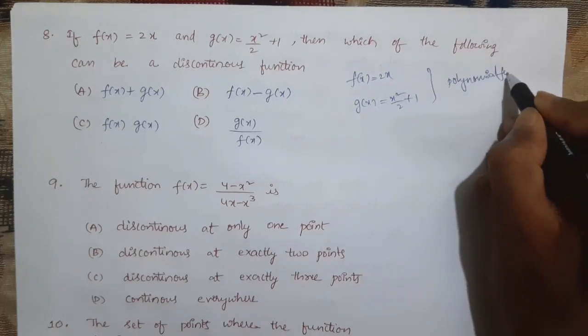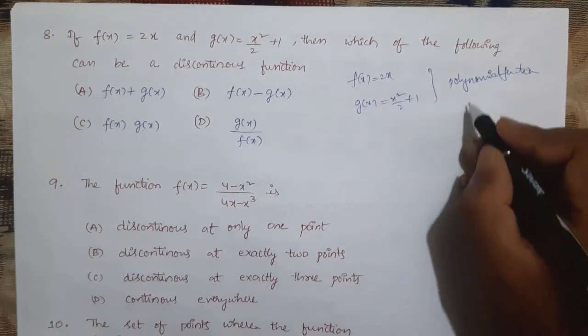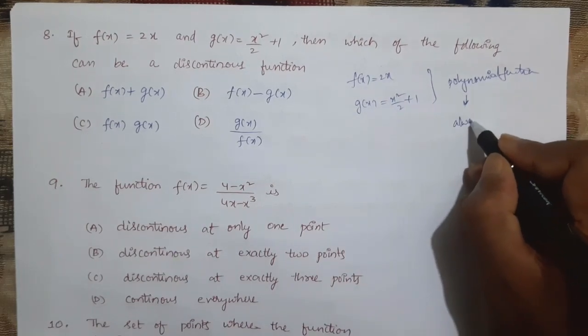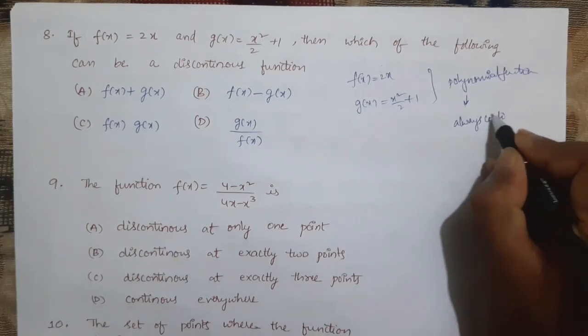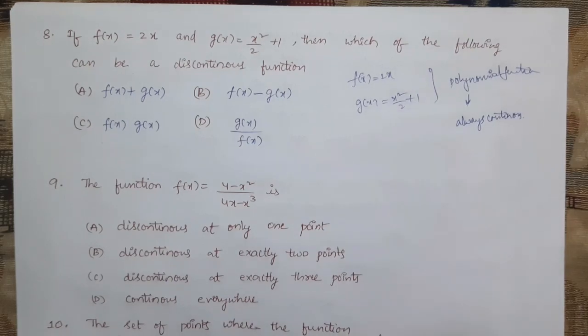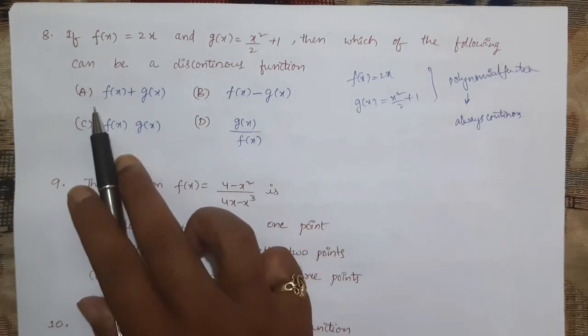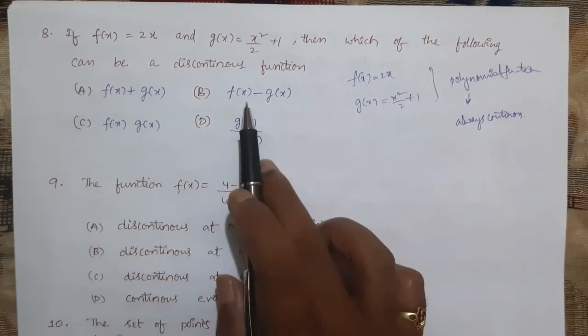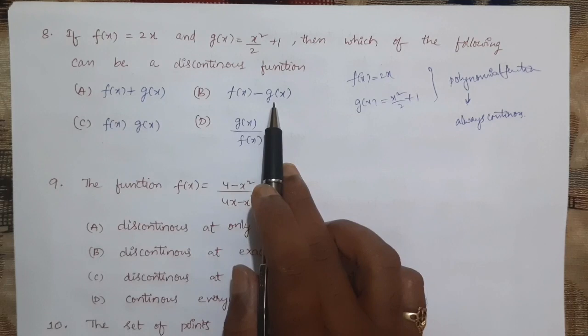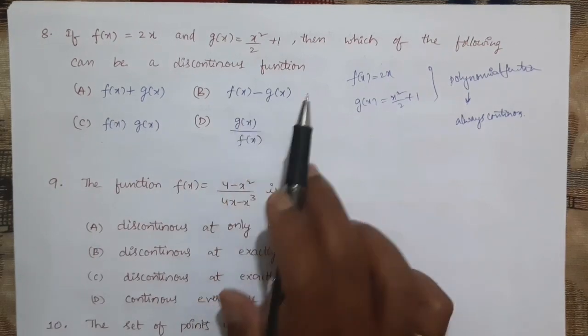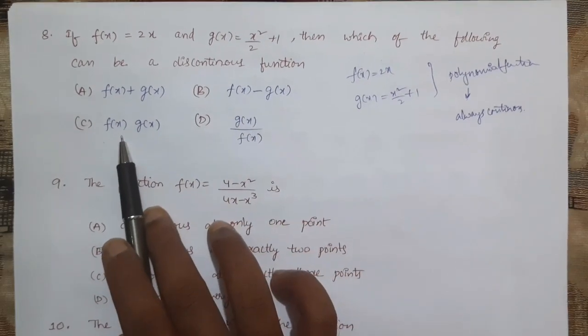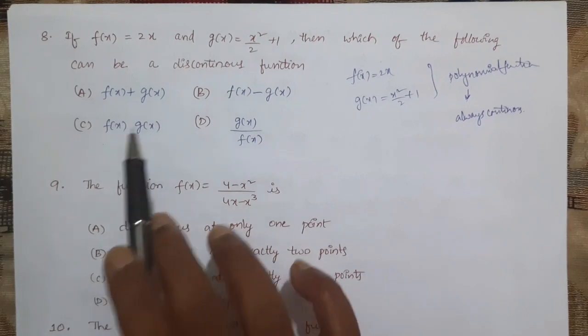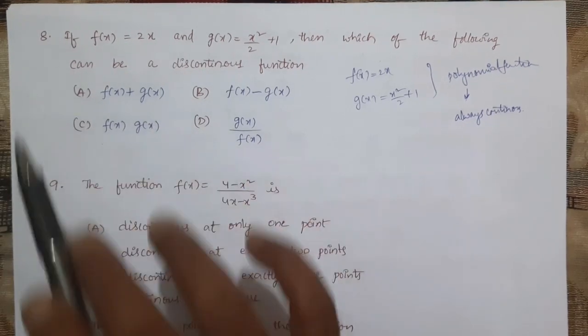We know that a polynomial function is always continuous. In option A, polynomial plus polynomial is always continuous, polynomial minus polynomial gives again a polynomial, always continuous, polynomial into polynomial again gives a polynomial, it is always continuous.